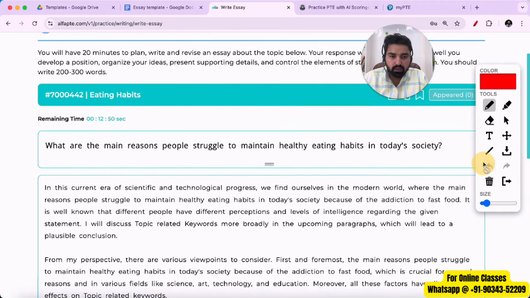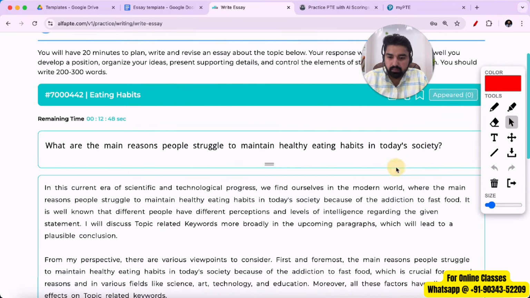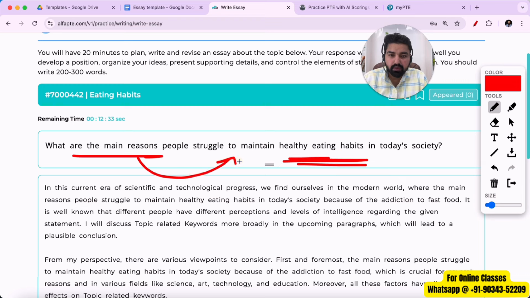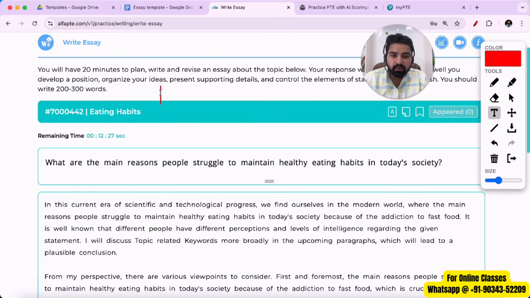So what can we write down? What are the keywords that we can add in this topic? The topic is related to health, healthy eating habits, the reason why people are unable to maintain healthy eating habits. So let's see what we can write down. We can give examples of unhealthy foods, like we can say pizza and burger.